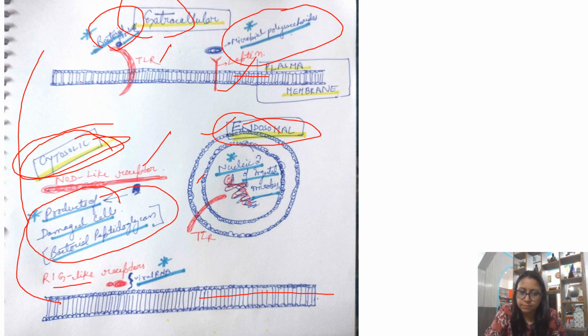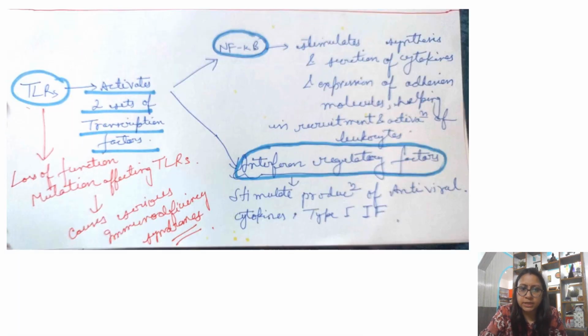And there are RIG-like receptors, that is for your viral RNA. तो different components of virus को eat away करने के लिए पहले उसको receptor से combine होना होता है. So these are our receptors: TLR, toll-like receptor, and NOD-like receptor, and others are lectin and RIG-like receptors. So जो TLRs होते हैं, what they do, they will activate two sets of transcription factor.